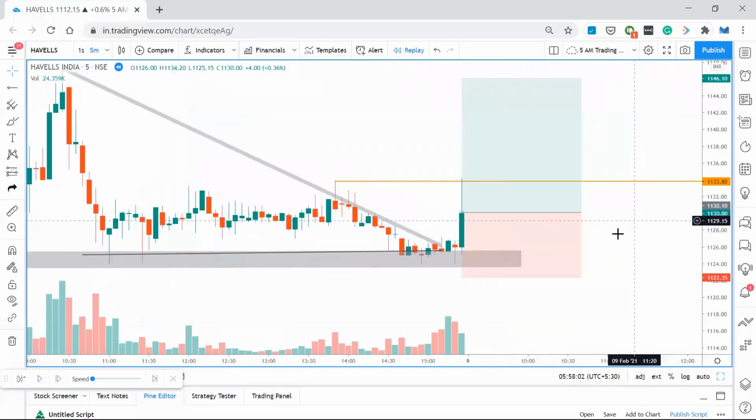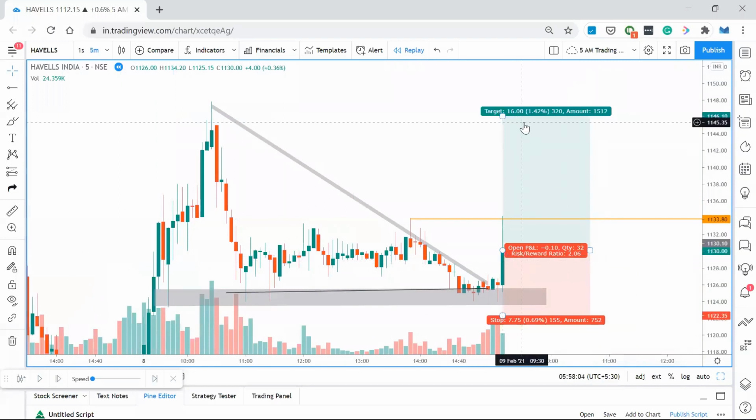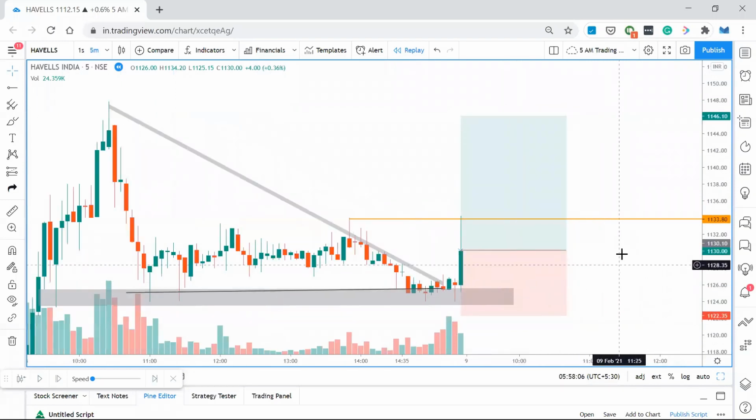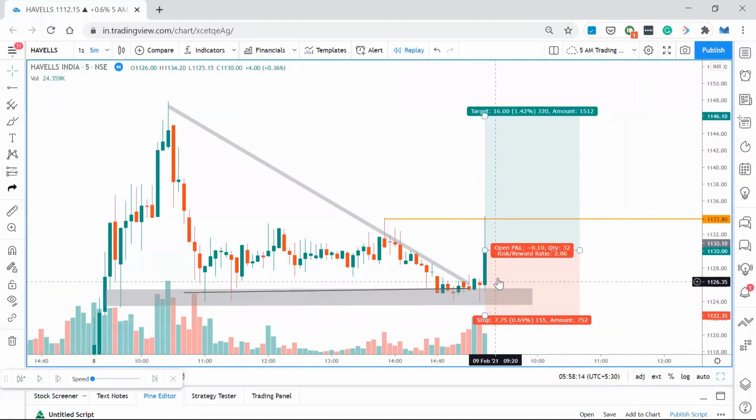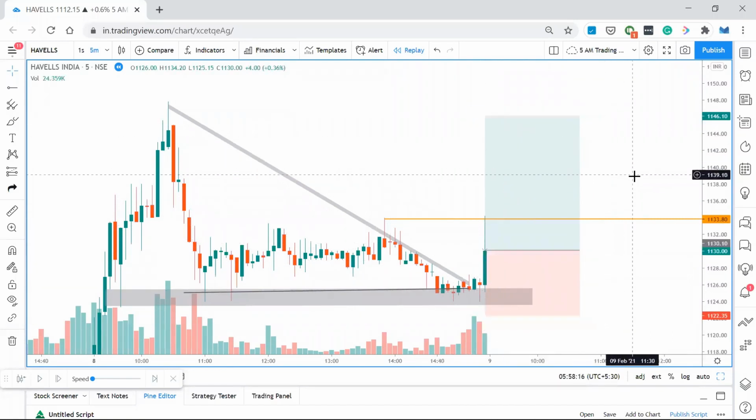Some people will think that price may go up. Some people may not enter because they don't know whether the price waits at resistance, so they should wait for some more confirmation. Sometimes what happens is it may not come down as I mentioned, it may go up straight like that. Let's see what happened here.